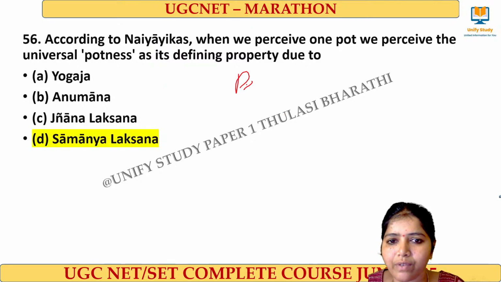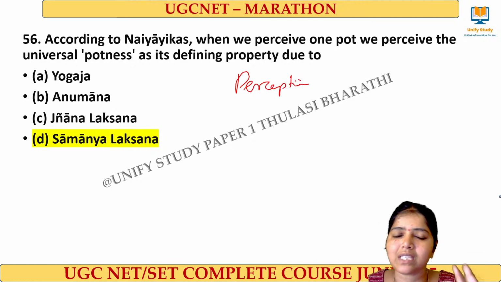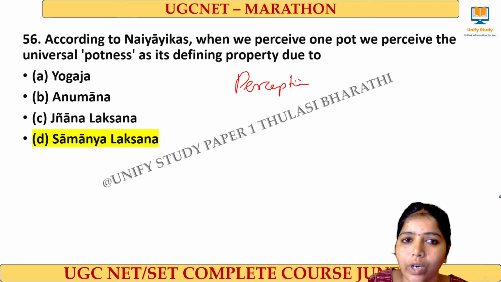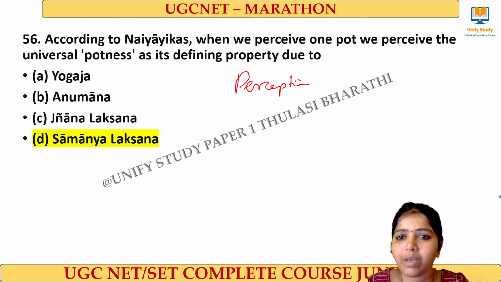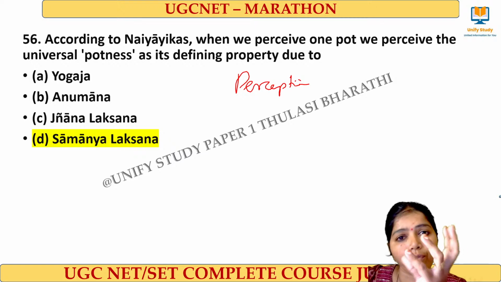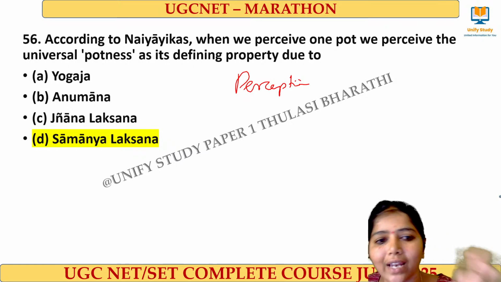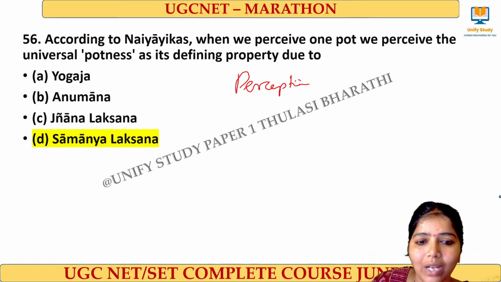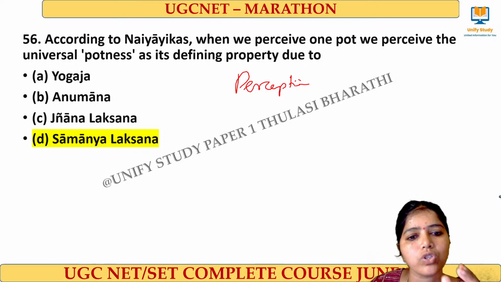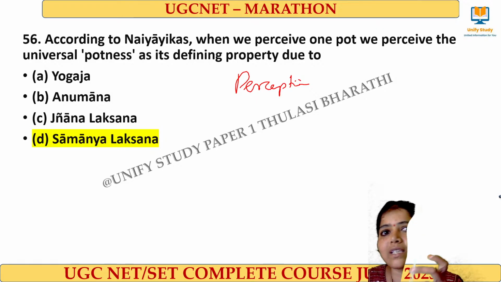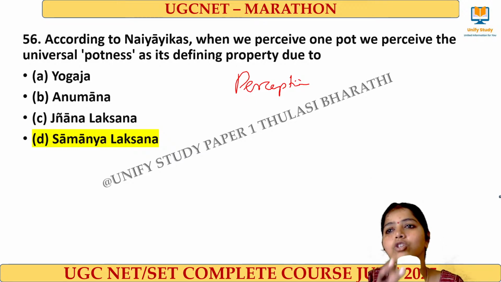See, in perception we have Samanya lakshana, Jnana lakshana and Yogaja. Samanya lakshana means what? When we perceive one object, we are able to connect with the universal property of that particular object, and that is called Samanya lakshana. For example, pot: we all know the universal characteristics of that and can connect. So potness refers to the quality of what a pot should look like. That I can connect, that is perception. If I see this, I can immediately say this is a bottle, right? So we know that a bottle should look like this.